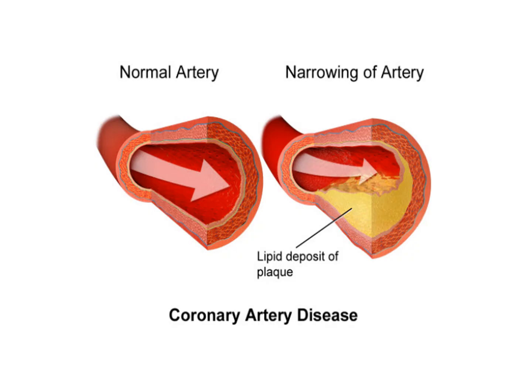On the left side you can see the normal artery, the normal blood vessel of a person. On the right side you can see narrowing of the artery, the yellow colored portion, which is called lipid deposition of plaque. Plaque is nothing but cholesterol deposition in that blood vessel. So compared to normal arteries, there is some narrowing of arteries due to the lipid deposition of plaques.